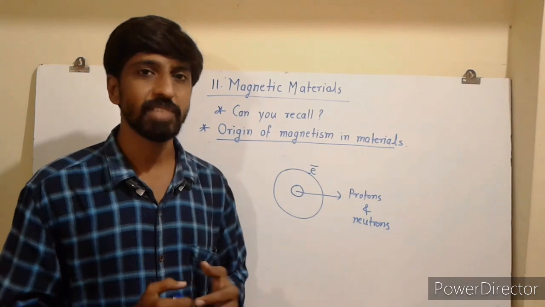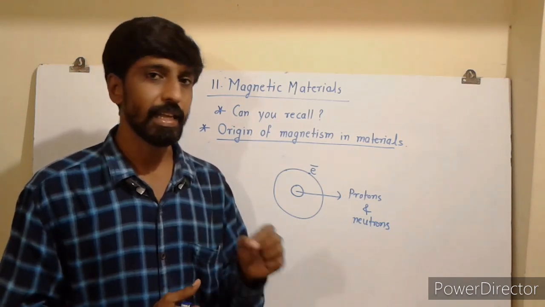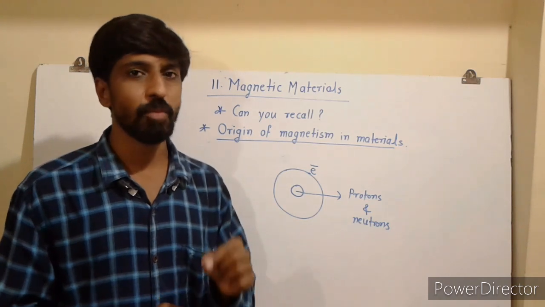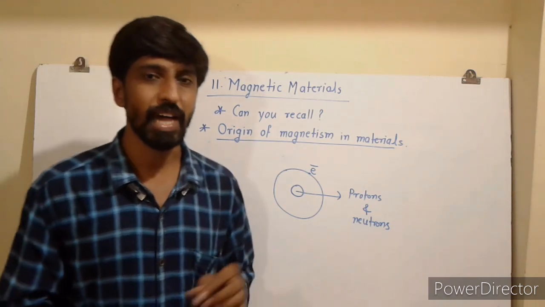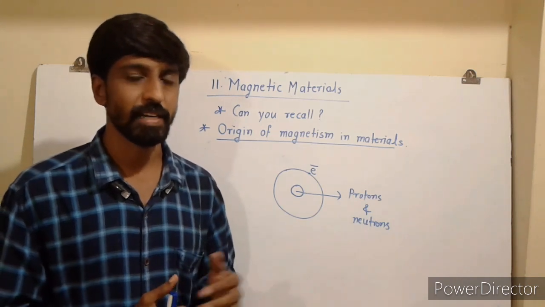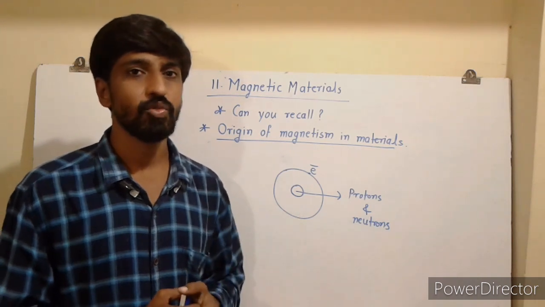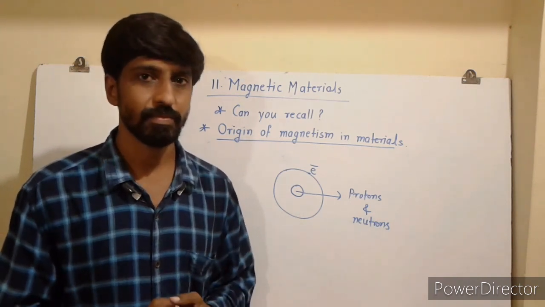In the chemistry, we have studied the periodic table, and the chemical properties are dominated by electrons which are orbiting in the outermost orbit of the atom. This also applies to the magnetic properties. Thank you.